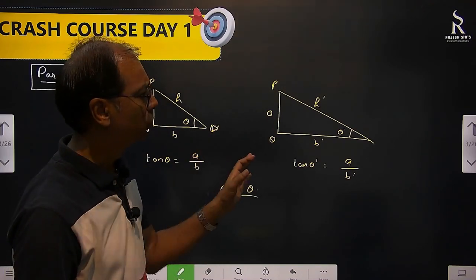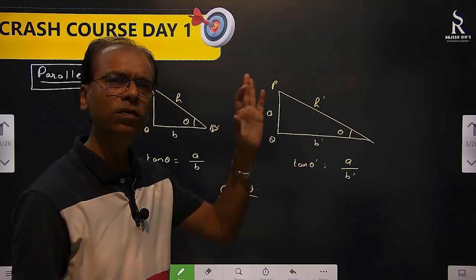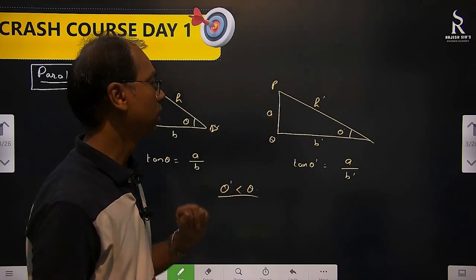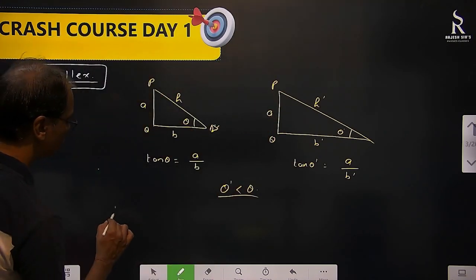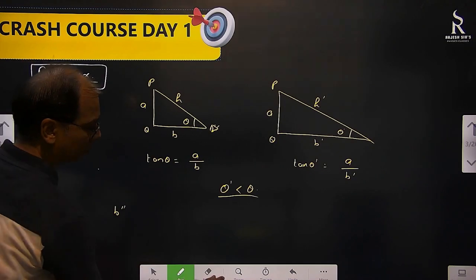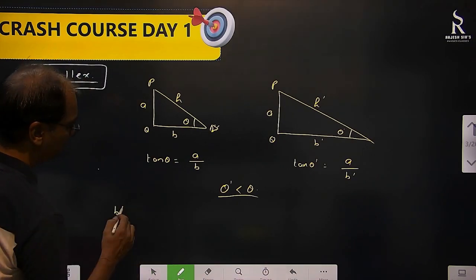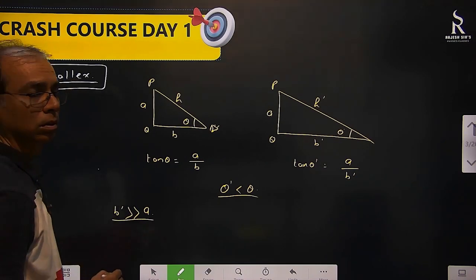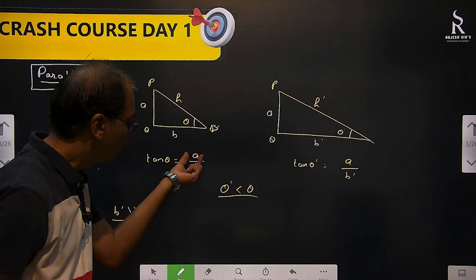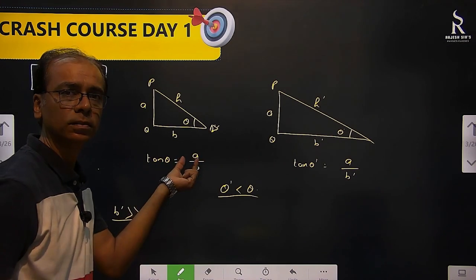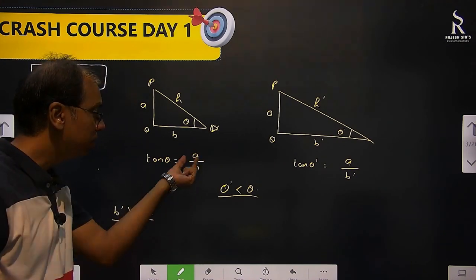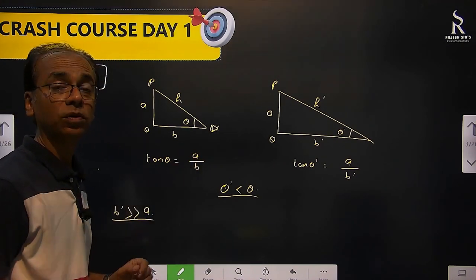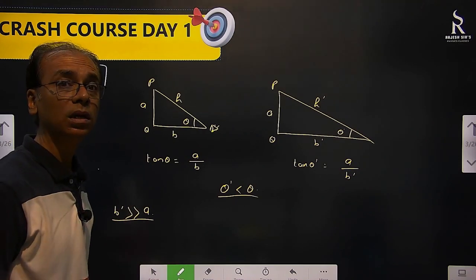So if you keep on increasing the B value, you will be very, very far as compared to A. Suppose B dash is very large as compared to A. So what will happen? This value keeps on becoming less and less. And if this is true, then this will become negligible. That means the angle will become almost 0.